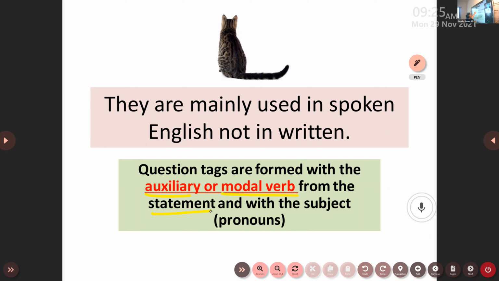Remember, when you place a subject with an auxiliary verb as a part of the question tag, you cannot use nouns there. You must use only the pronoun form of such nouns. Okay, if the statement is Johin is sleeping, there actually she is listening to my class. I can see she is very eagerly listening to my class, but still this is just an example. Okay, Johin is sleeping.